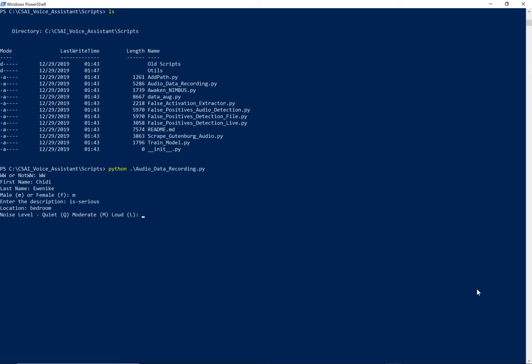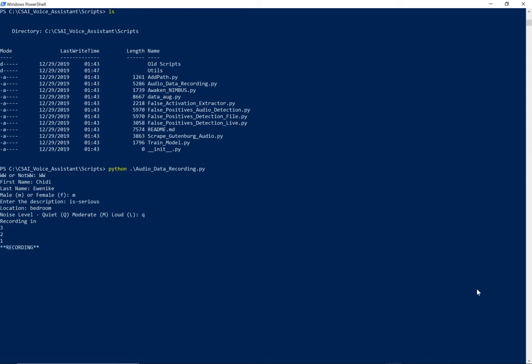And what you decide, again, is kind of up to you, but you'll begin to be able to gauge how you want your audio recordings to be, what the environment will be like when you're obtaining your audio samples. In this case, I'm in a very quiet room, so I'm going to type Q for quiet, and here comes a countdown.